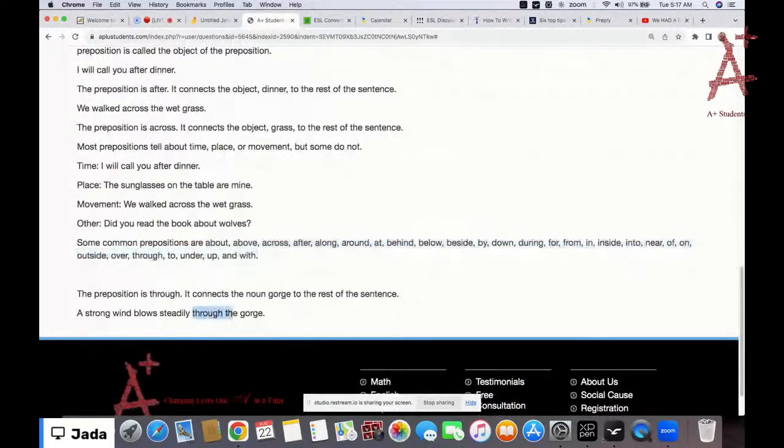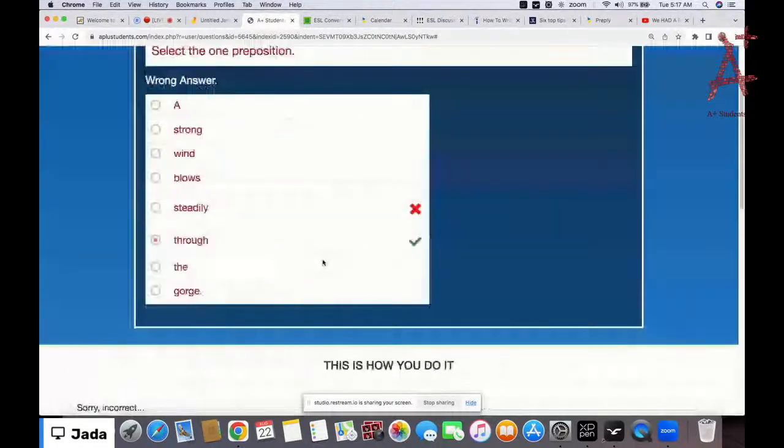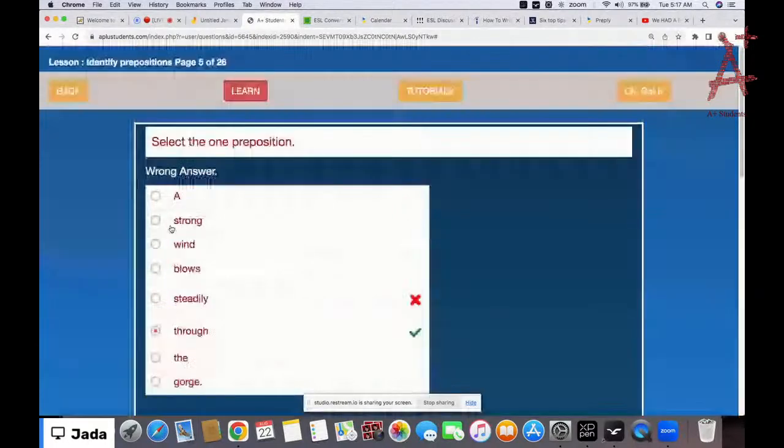Okay, it connects the noun gorge to the sentence. So true is the preposition here, but we answered steadily, so this one is wrong. As long as you click on something that is wrong, maybe because you're not sure which one is the preposition, all you need to do is scroll down and get the explanation again, and then you click on your answer.